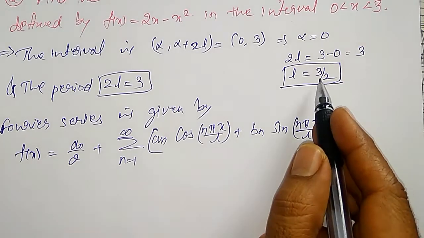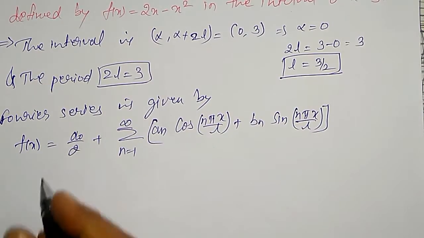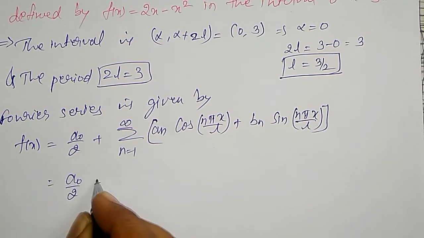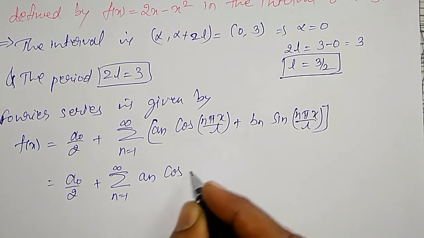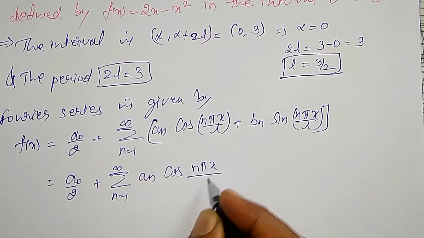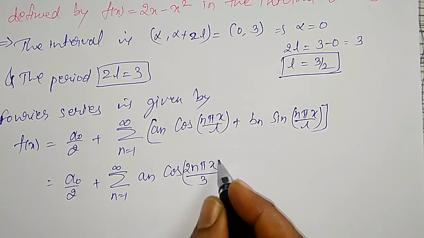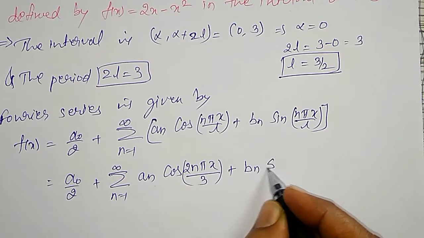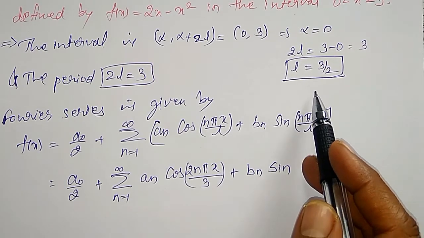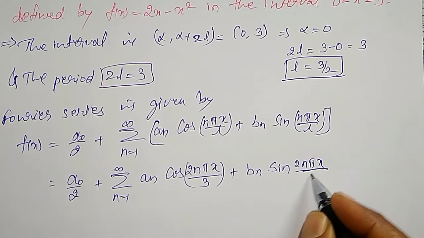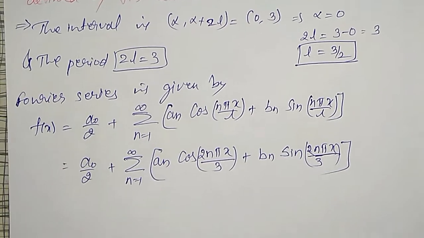In this, l equal to 3 by 2 I have to substitute, and let me check what I am going to get after substitution. That is a naught by 2 plus summation n equal to 1 to infinity an into cos of n pi x divided by l, l is 3 by 2, so I will take it as 2 by 3, plus bn into sin n pi x divided by l, l is nothing but again 3 by 2, that is 2 by 3. Okay, this is the required Fourier series.